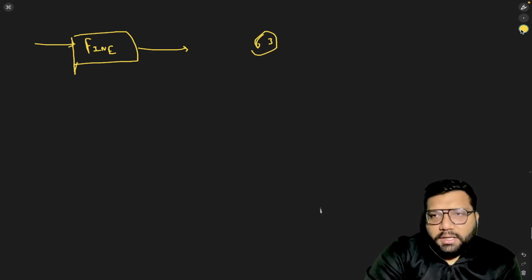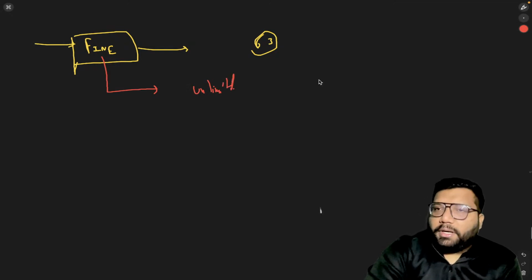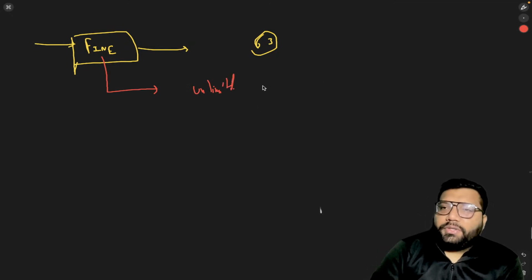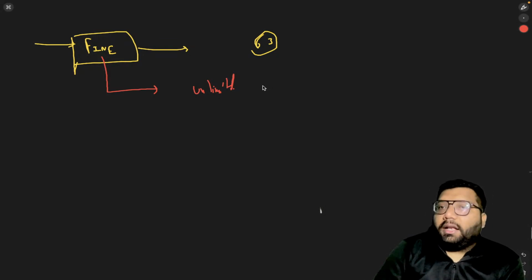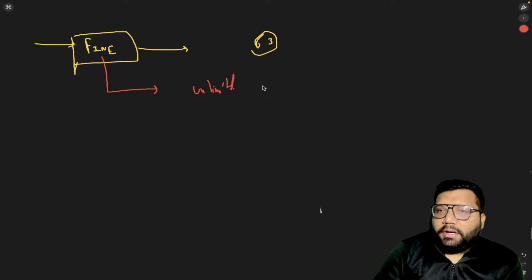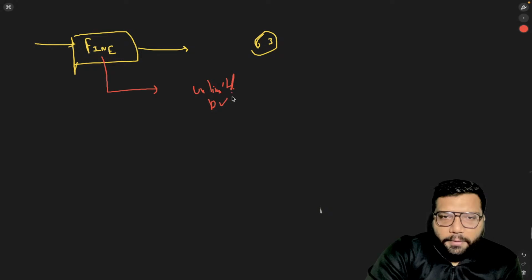The concept says that this amount of fine can be unlimited, which means there is no such limit. There can be a fine of 100 rupees, 1000 rupees, 1 lakh, or 1 crore. That is something which is unlimited. But at the same time, this unlimited you need to read with "but not excessive".